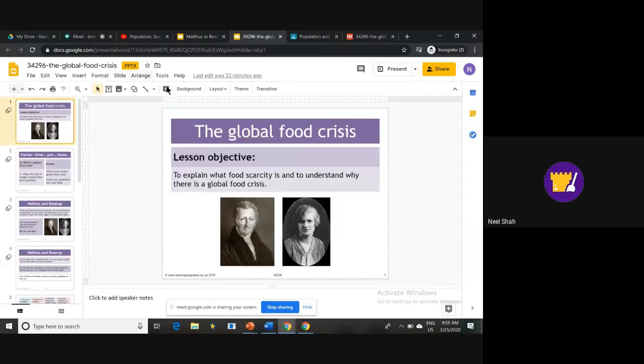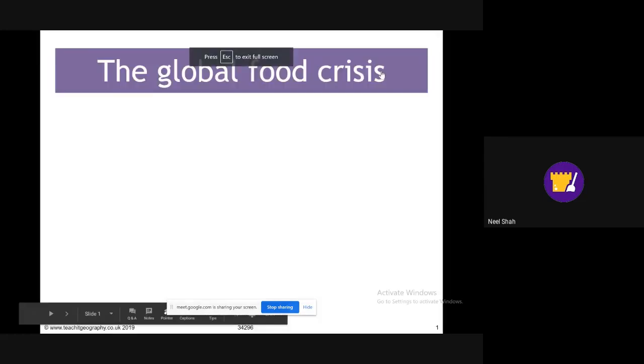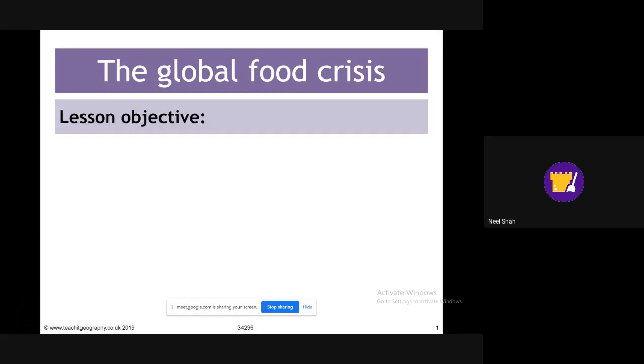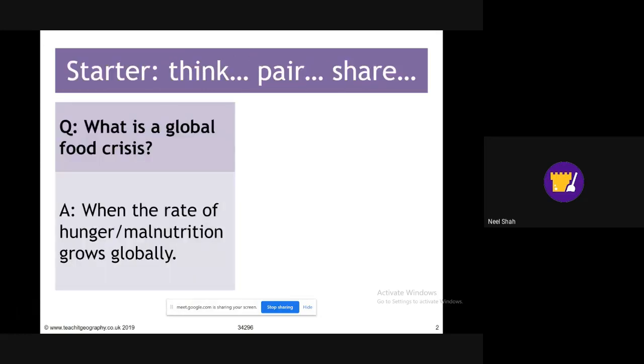And also, the task that we're looking at today is how this relates to particular food. So we mentioned food and population is the biggest issue, although we know from our other work, we've looked at how big populations of big cities affect the quality of life for people. But when we're talking about a food crisis, now we're talking about hunger or malnutrition growing globally.